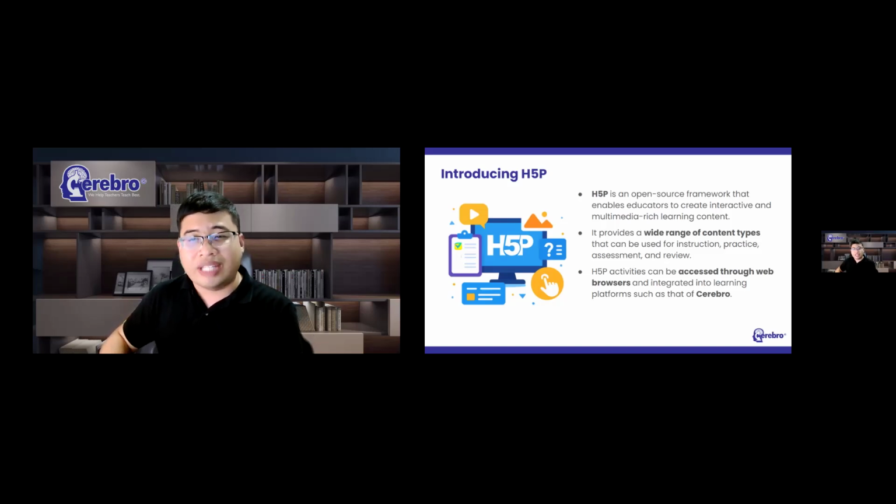H5P is not just a content creation tool. H5P is a way of transforming traditional learning materials into interactive learning experiences. The name H5P stands for HTML5 package. While that technical definition may be interesting, what matters more for educators is what H5P allows us to accomplish. It enables us to create interactive content directly within a web browser.